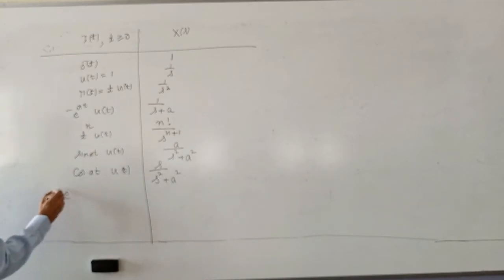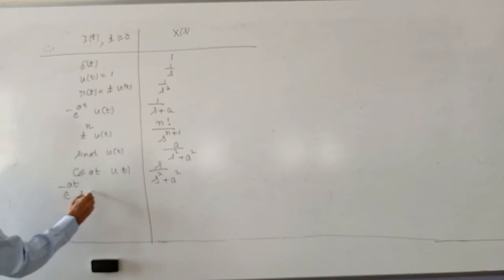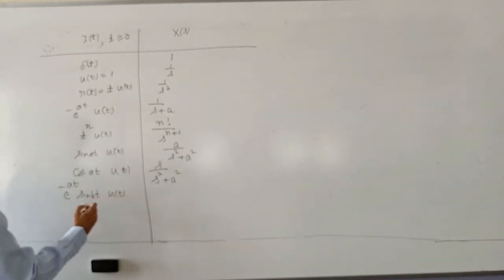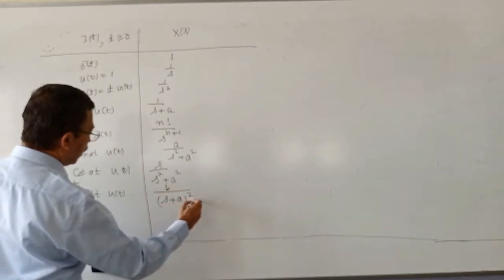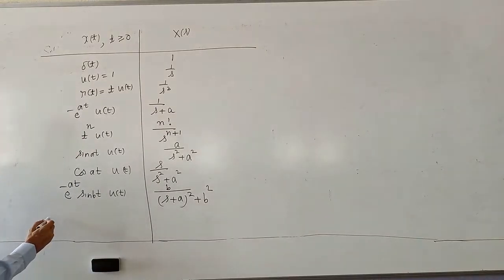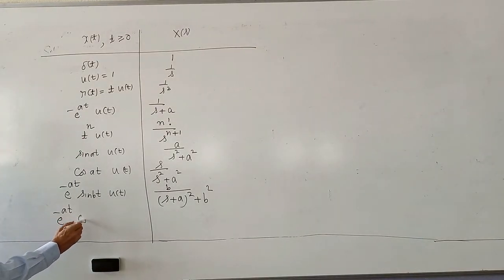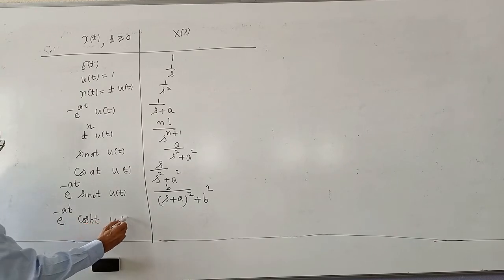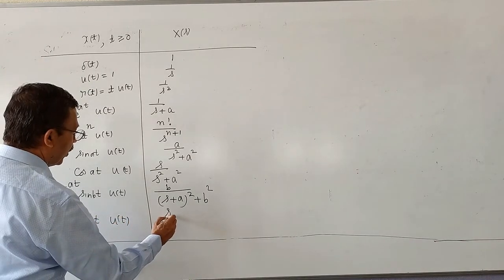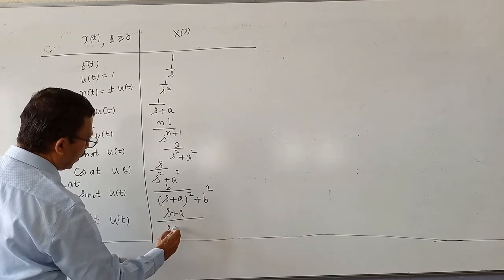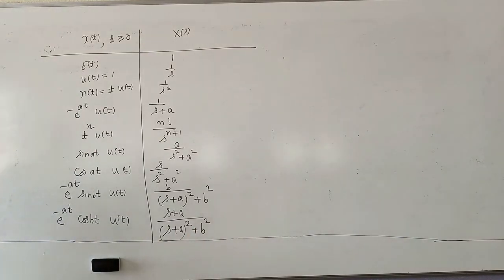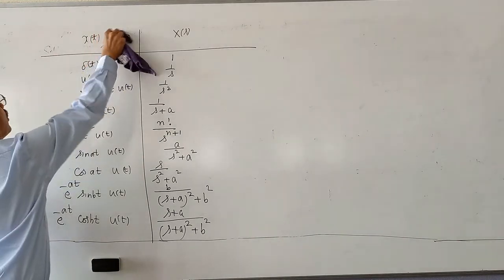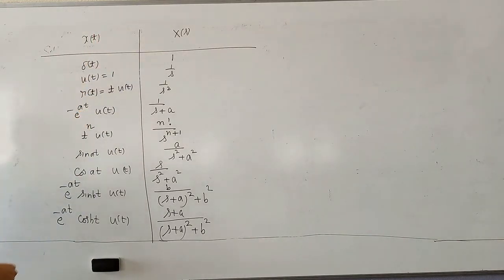Laplace transform of e to the power minus at into sin bt into u of t is b divided by s plus a whole square plus b square. Laplace transform of e to the power minus at into cos bt into u of t is s plus a divided by s plus a whole square plus b square. So for x of t, there is no need to put the condition t greater than or equal to 0 because I have written u of t everywhere.